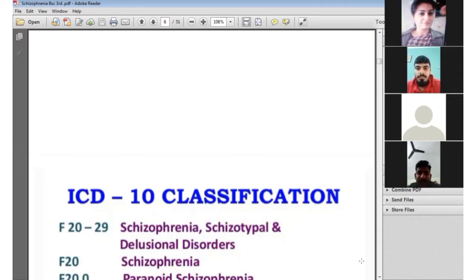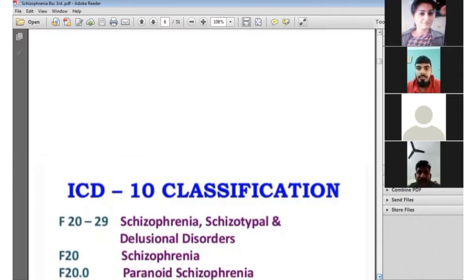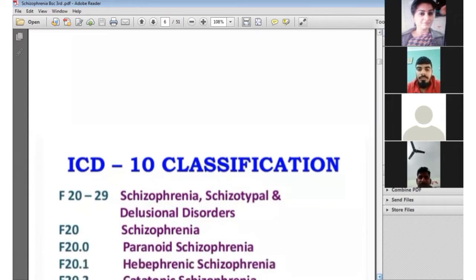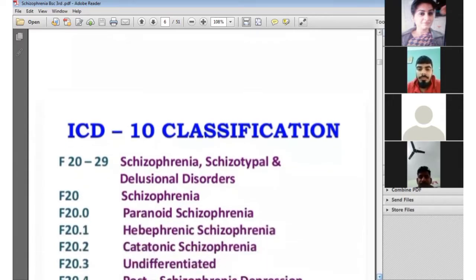After that, next we have discussed the ICD classification of schizophrenia. ICD means International Classification of Diseases and Disorders. Under that, schizophrenia comes under the F20 to F29 classification.